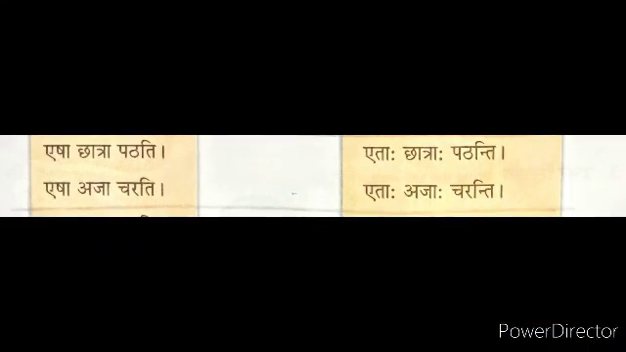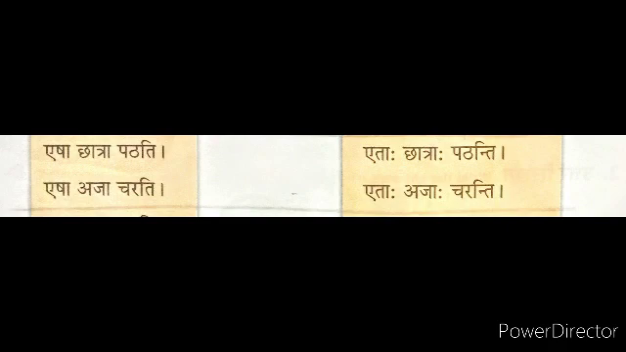Next, in feminine, the first example: esha chhatra pathati. It's changed into etaha chhatraha pathanti. Second example: esha aja charati. Change into etaha ajaha charanti. So here we see esha changes into etaha, chhatra into chhatraha, aja into ajaha. Okay, and in the verbs, pathati becomes pathanti, charati becomes charanti.